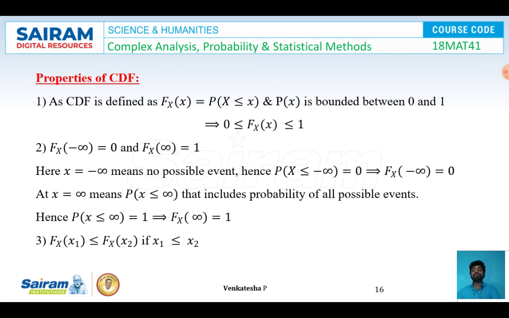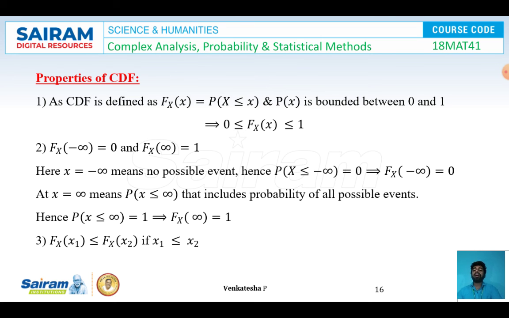Property number 2: Fx(−∞) = 0 and Fx(∞) = 1. Here we have to note that x = −∞ means no possible event, and we know that P(X ≤ −∞) is equal to 0. Hence the CDF Fx(−∞) is also equal to 0. And at the point x = ∞, it includes all the possible events, that is, the value of P(X ≤ ∞) is equal to 1. It implies the CDF Fx(∞) is equal to 1.